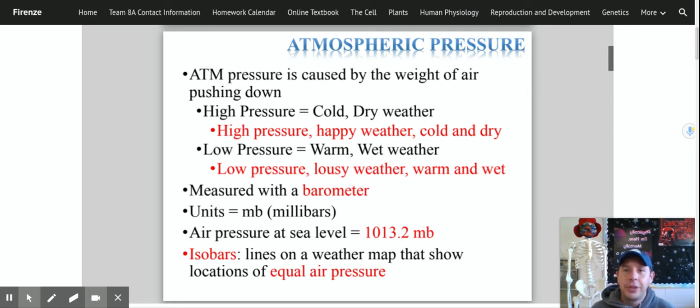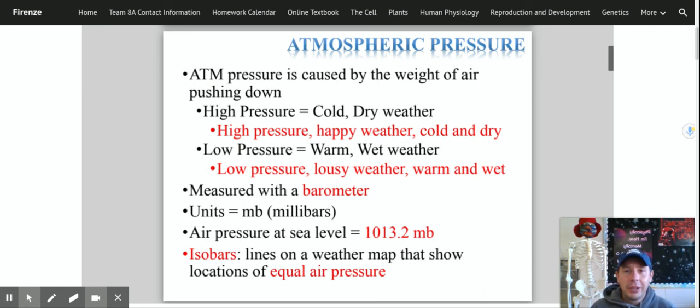Say it over and over to yourself a million times until it gets stuck in your head. It's going to come up again. It's going to come up a lot. And this is something you can use in your everyday life when you're looking at a weather map. So if you see a high pressure area, or a big H on a weather map in like Pennsylvania, we know that's going to start blowing towards us. We're probably going to have nice weather coming up.